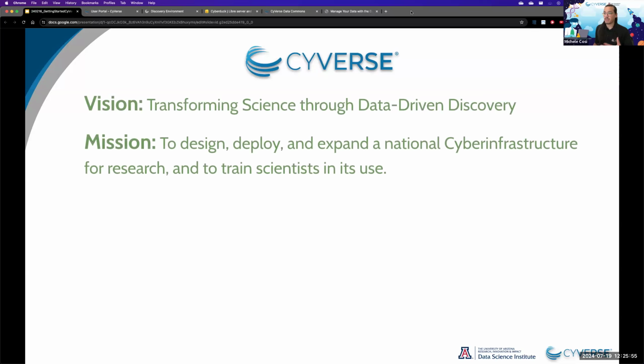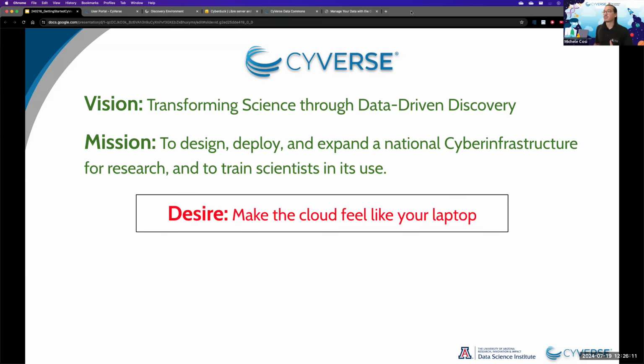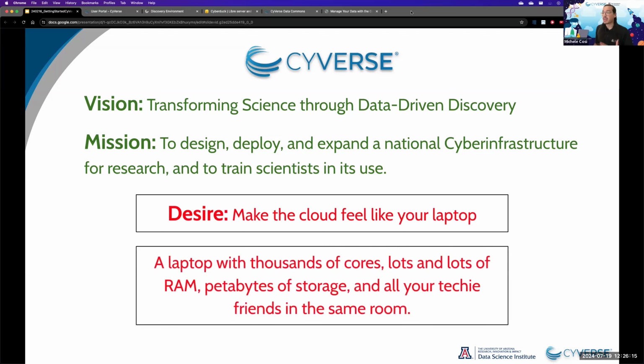So, CyVerse vision and mission. Its vision is to transform science through data-driven discovery, and its mission is to design, deploy, and expand a national cyber infrastructure for research and to train scientists in its use. CyVerse's desire is to make the cloud feel like your laptop, a laptop with thousands of cores, lots and lots of RAM, petabytes of storage, and all your techie friends in the same room.